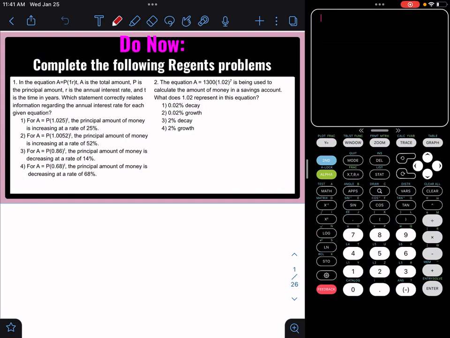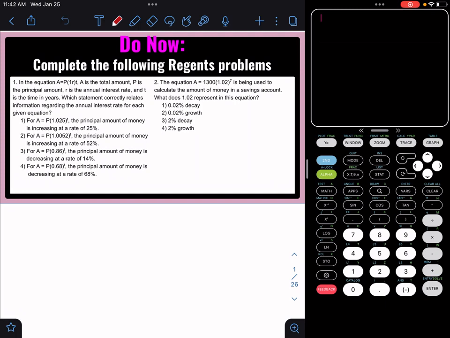It says, in the equation A equals P times 1 plus or minus r raised to the t, A is the total amount, P is the principal amount, r is the annual interest rate, and t is the time in years. Which statement correctly relates information regarding the annual interest rate for each given equation?